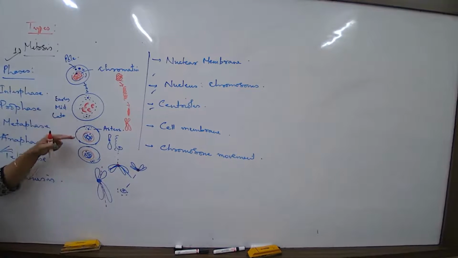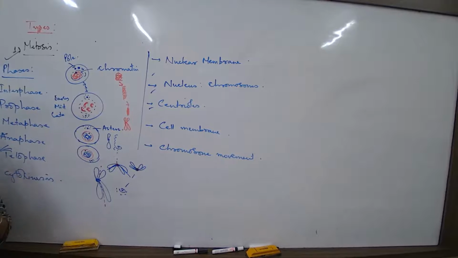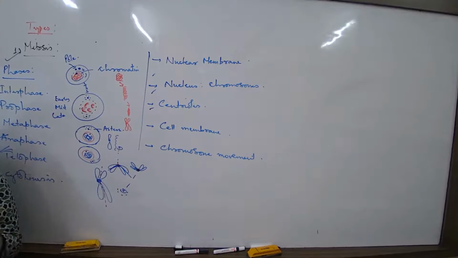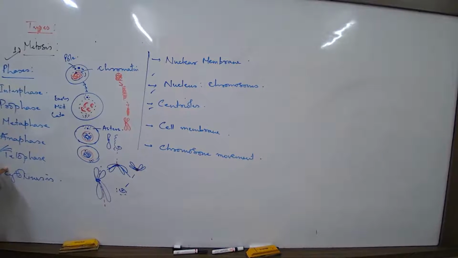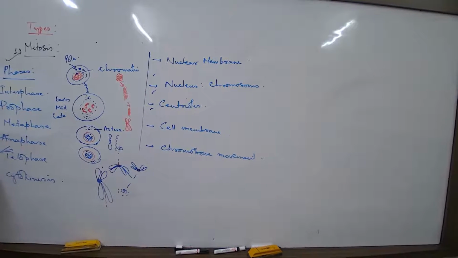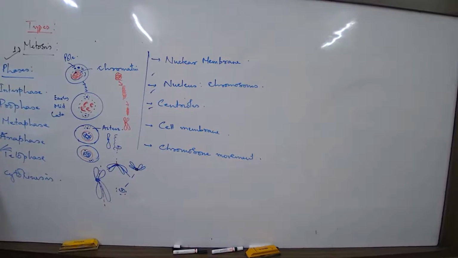So progressively the cell starts changing its shape and internal characteristics. Earlier we had studied, from interphase to telophase, a lot of nuclear changes. No? Nuclear changes have happened. What are we going to talk about these nuclear changes as?